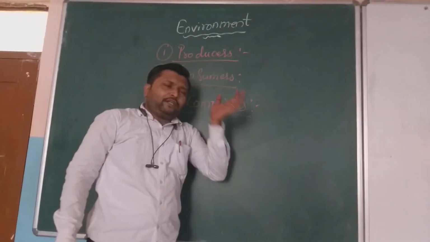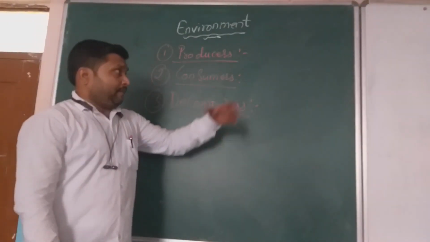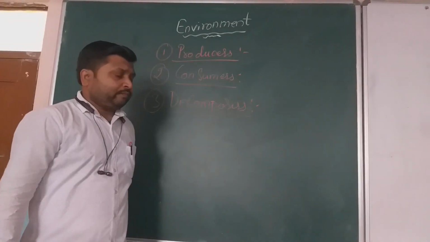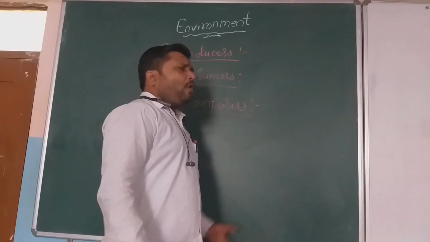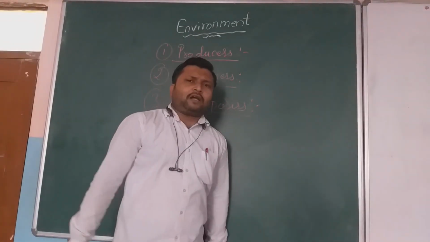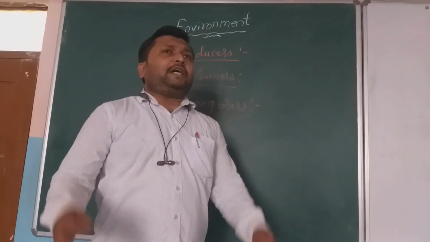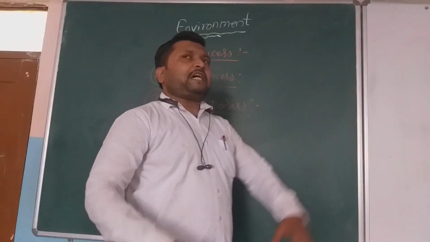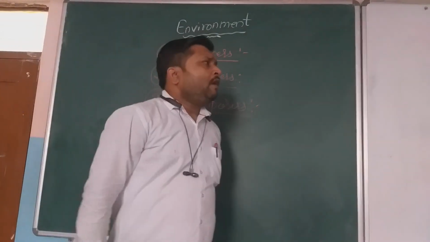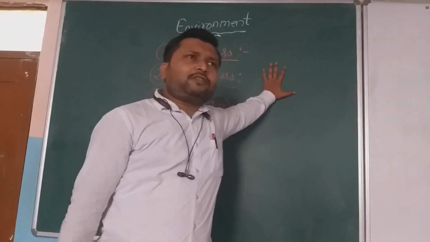Now, what is the producer? If you take the above example of an aquarium, aquatic plants are there. All living organisms take food from the inorganic substances which are available in the surroundings or in that particular ecosystem.